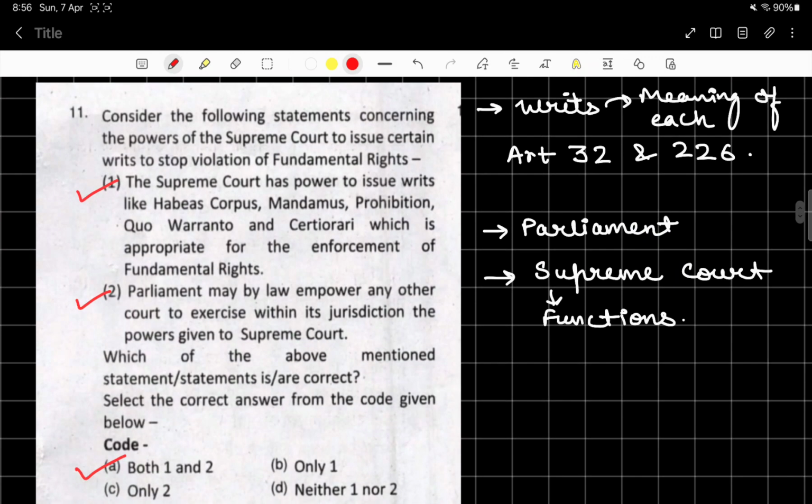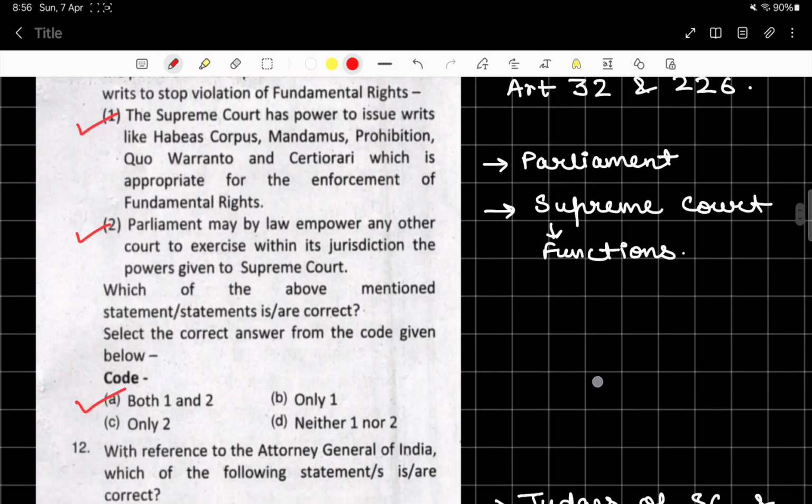Consider the following statements concerning the powers of the Supreme Court to issue certain writs to stop violation of fundamental rights. The Supreme Court has power to issue writs like habeas corpus, mandamus, prohibition, certiorari and quo warranto, which is appropriate for the enforcement of fundamental rights, and Parliament may by law empower any other court to exercise within its jurisdiction the powers given to Supreme Court. And the notes which I had shown you below, I guess you noticed that High Court and Supreme Court, both topics were mentioned over there. I mean, the content related to it was mentioned there, and this is also a very important topic.